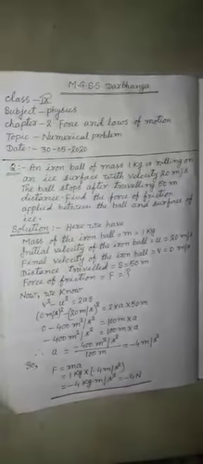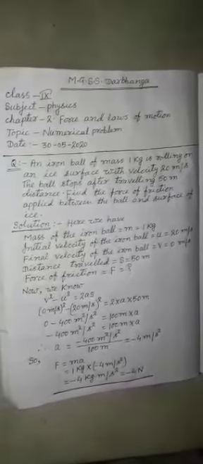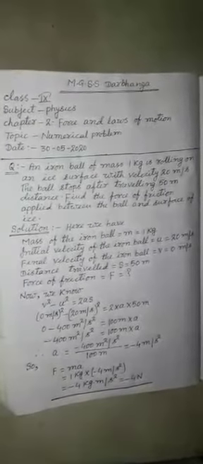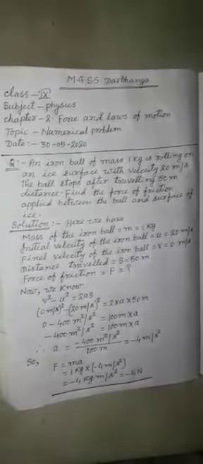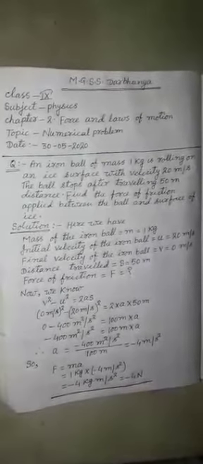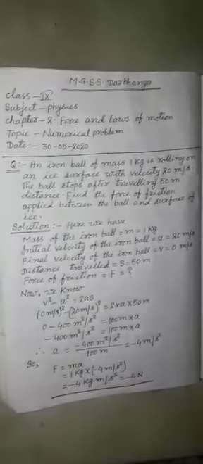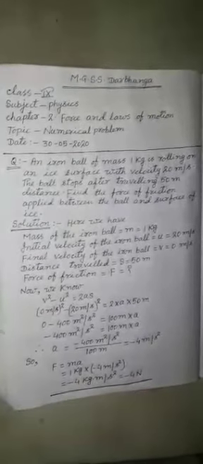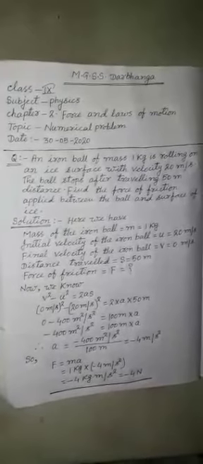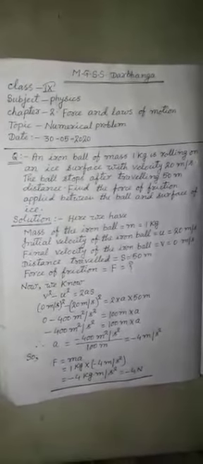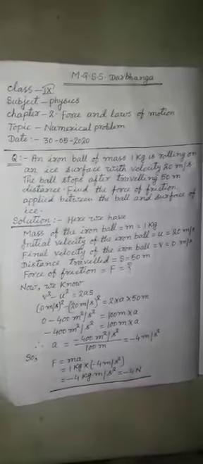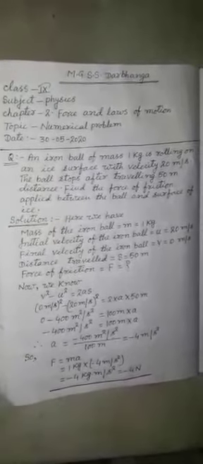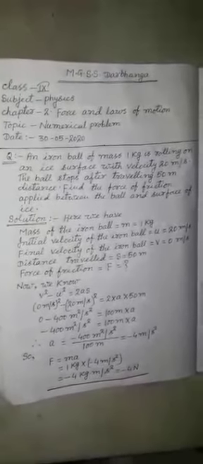You may write this answer, and kg meter per second square is equal to Newton. So it can also be written as minus 4 Newton. Either you may write minus 4 kg meter per second square or minus 4 Newton. That is the same thing. Dear students, here the magnitude of the force is 4 Newton.